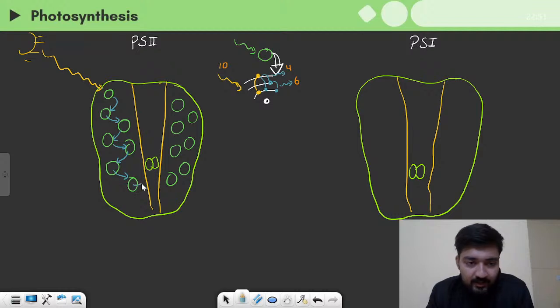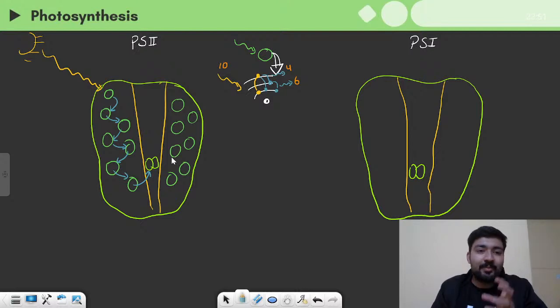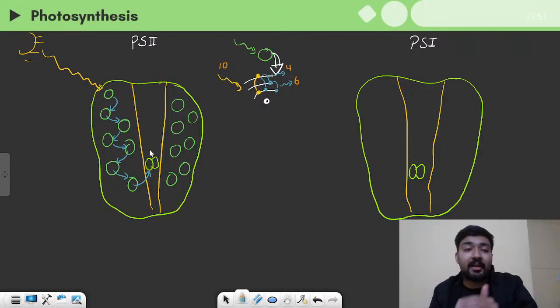Finally, when the energy is suitable for the reaction center, it is transmitted to the reaction center. So this is the brilliant organization of all these pigments, and how they not only protect the reaction center, but are capable of absorbing all the light energy.